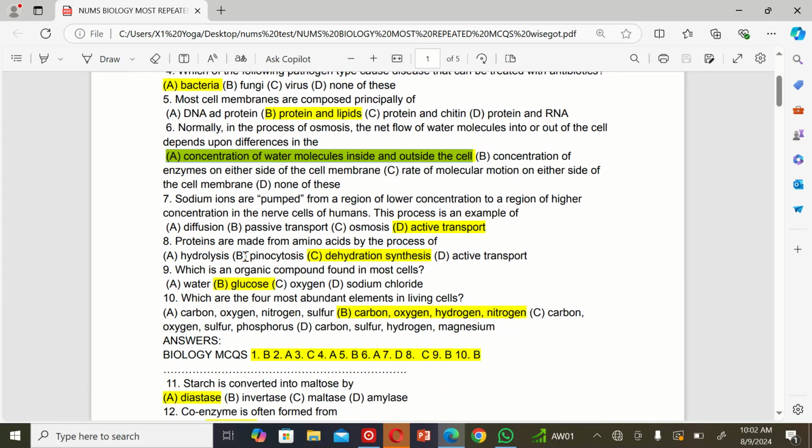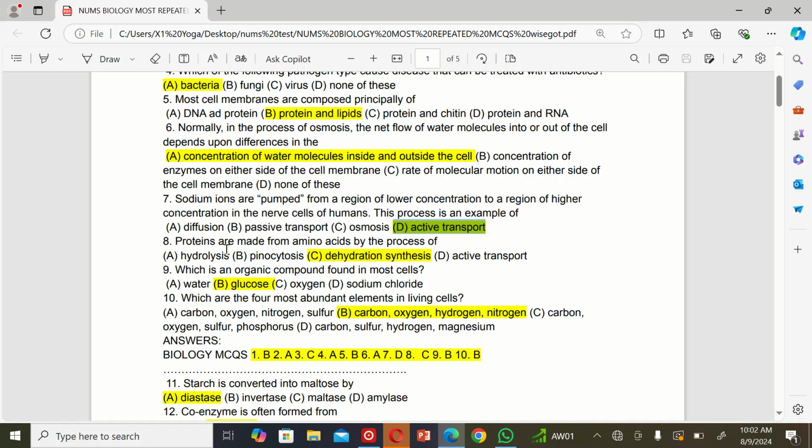The next MCQ is: sodium ions are moved from a region of lower concentration to a region of higher concentration in the nerve cell of humans. This process is an example of A. Diffusion, B. Passive transport, C. Osmosis, and D. Active transport. The correct option is D, active transport.